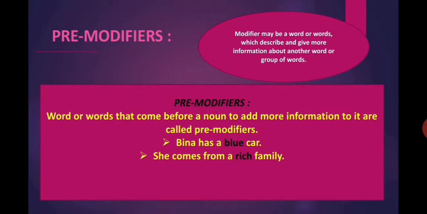She comes from a rich family. Here in this sentence, rich is an adjective and it comes before the noun family and gives more information about it. Hence, rich is a pre-modifier.